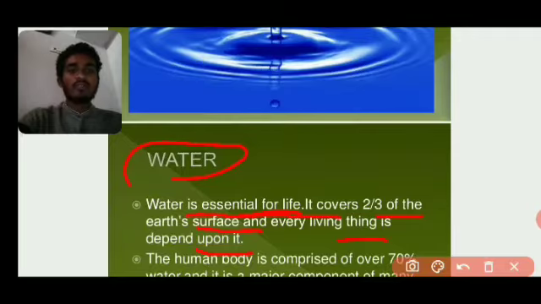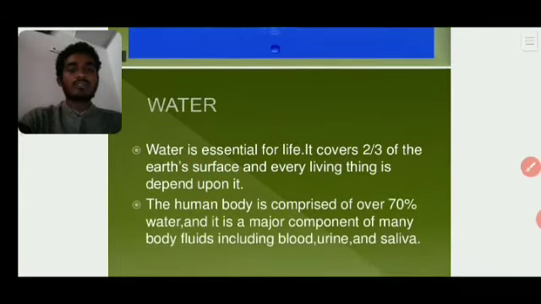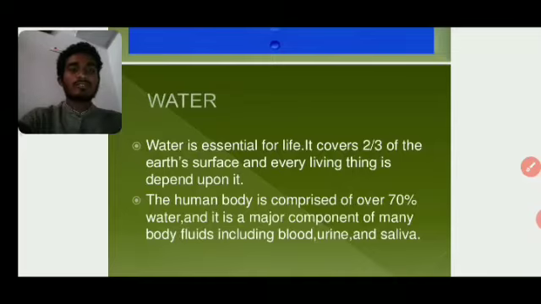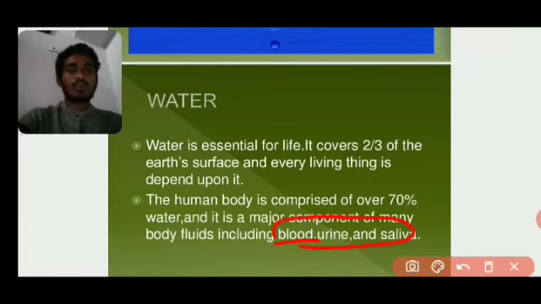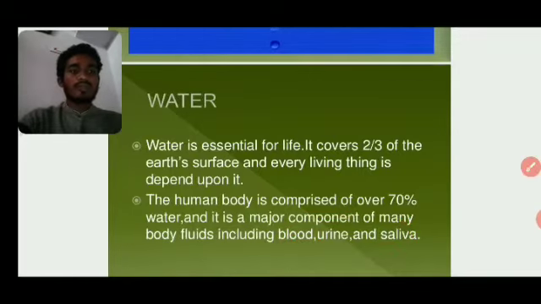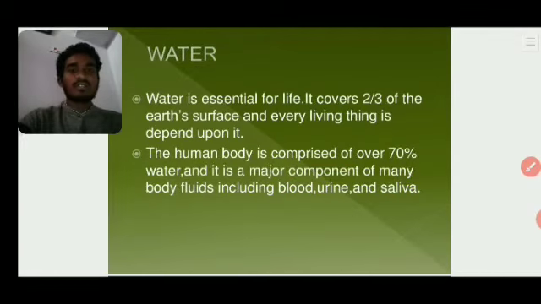Our human body is also composed of about 70% water. Mainly the body fluids, including blood, urine and saliva, are made up of water molecules. Do you already know all this? So water is very essential for all living organisms, for our life and for existing.